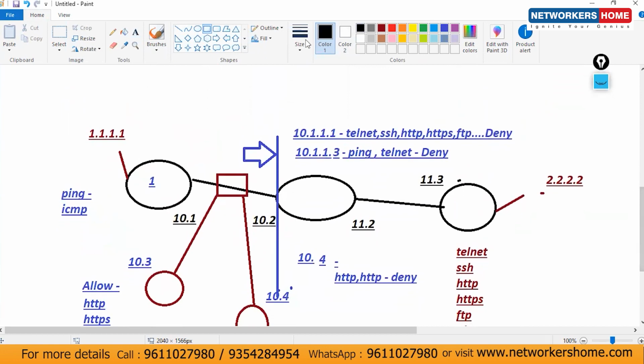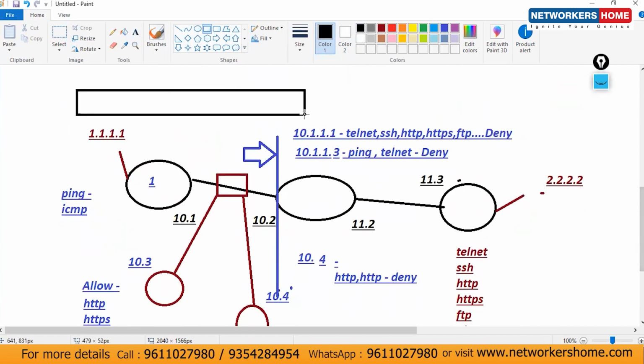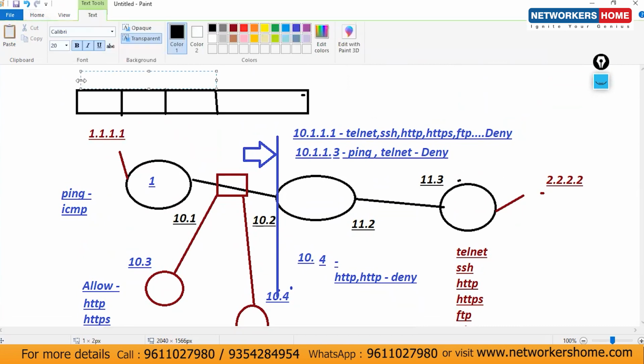Now let's consider the packet format: source IP, destination IP, protocol, source port, and then destination port.